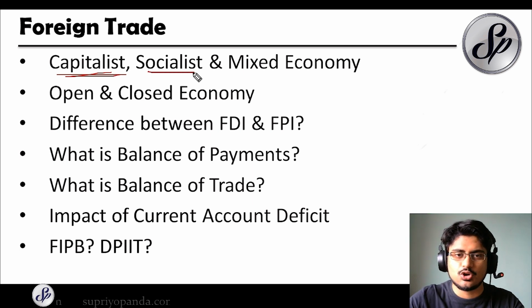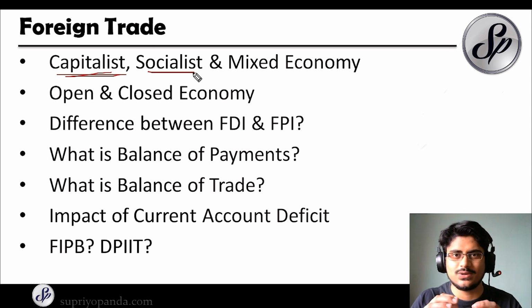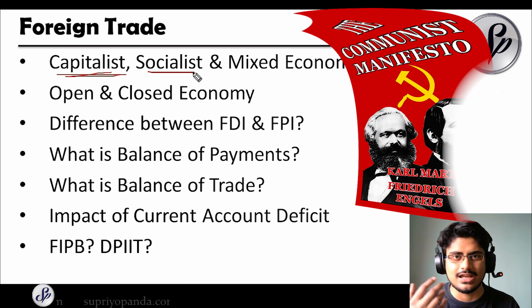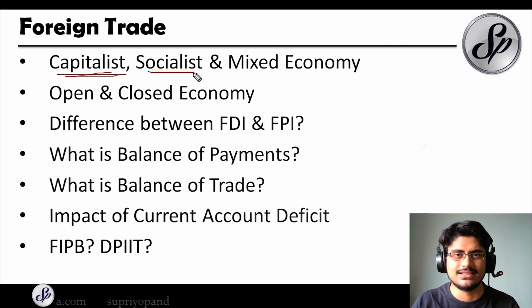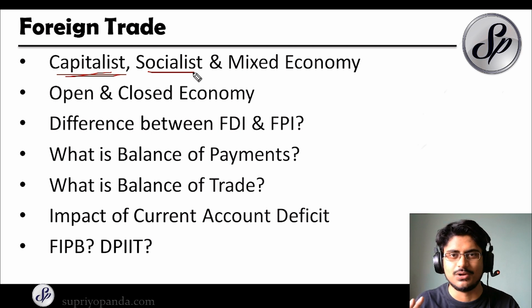Then you have the socialist economy. In the socialist economy, individuals are not the owners of everything, but the state is considered to be the owner of everything. So almost everything belongs to the state, and this is also very similar to the communist type of government. The Communist Manifesto that you know was written by Karl Marx and Friedrich Engels. So they were the key fathers of this movement, and socialism was practiced for a long time in the Soviet Union, and even Russia today is sort of following it, though they have a different kind of political system in place. And of course, China is also one of the biggest countries right now following communism or socialism. So these are the 2 main important distinctions.